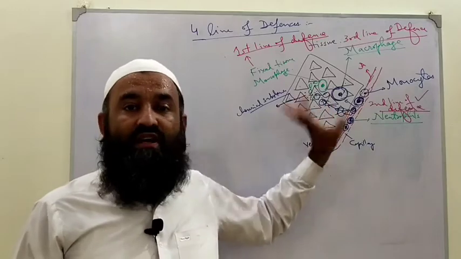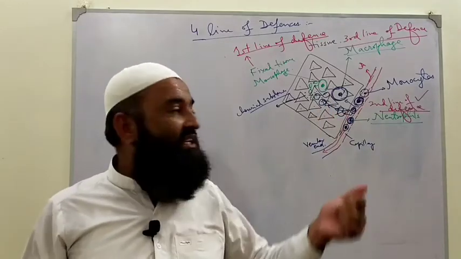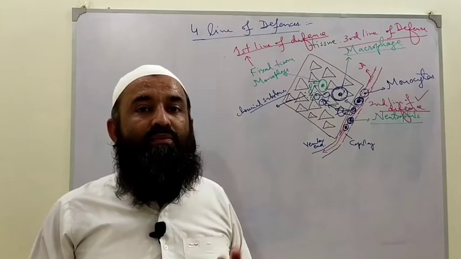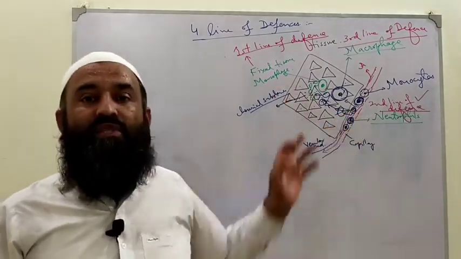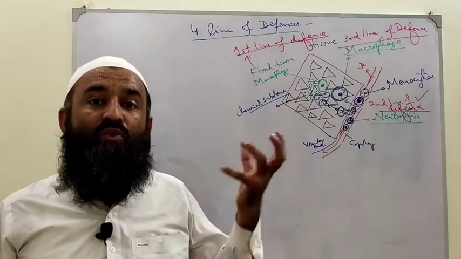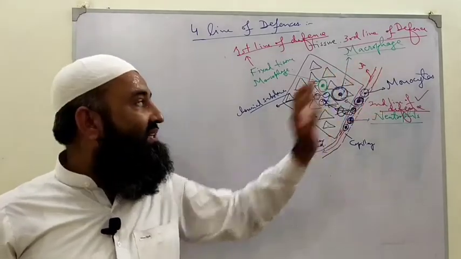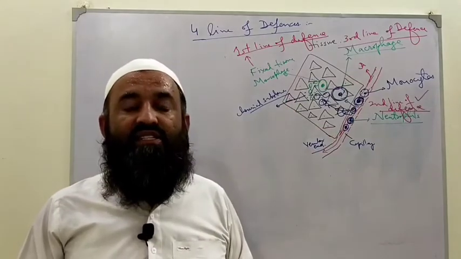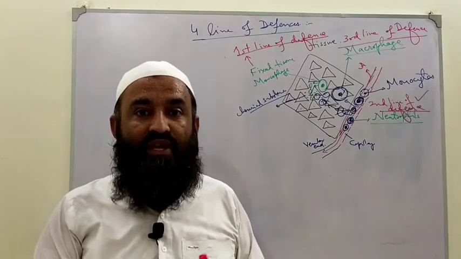Now we need what? For phagocytosis we need neutrophils and macrophages. Now these neutrophils and macrophages have come from the blood, but we need more of them. So from where will they come? They will come from their factory. Where is the factory of the monocyte and macrophage?